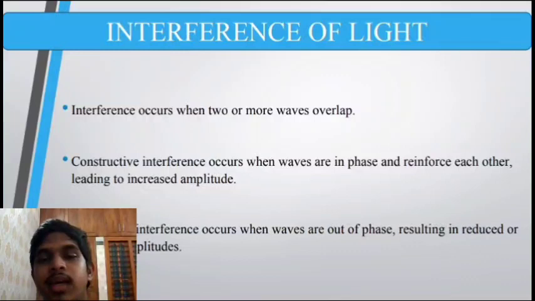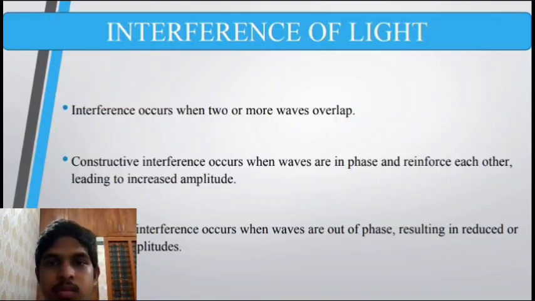Interference of light is a phenomenon that occurs when two or more light waves overlap, leading to the reinforcement or cancellation of the waves. Interference is a characteristic behavior of waves and is a consequence of the superposition principle. We saw that when there is no phase difference, the waves add up positively.